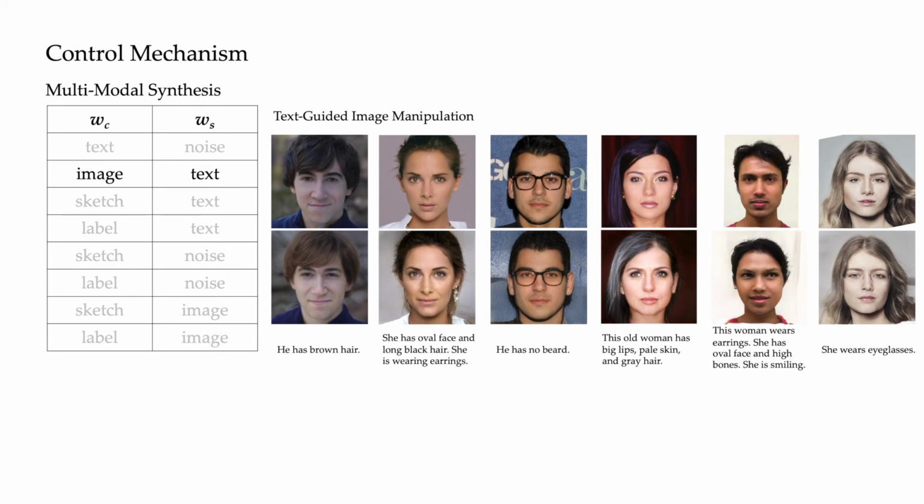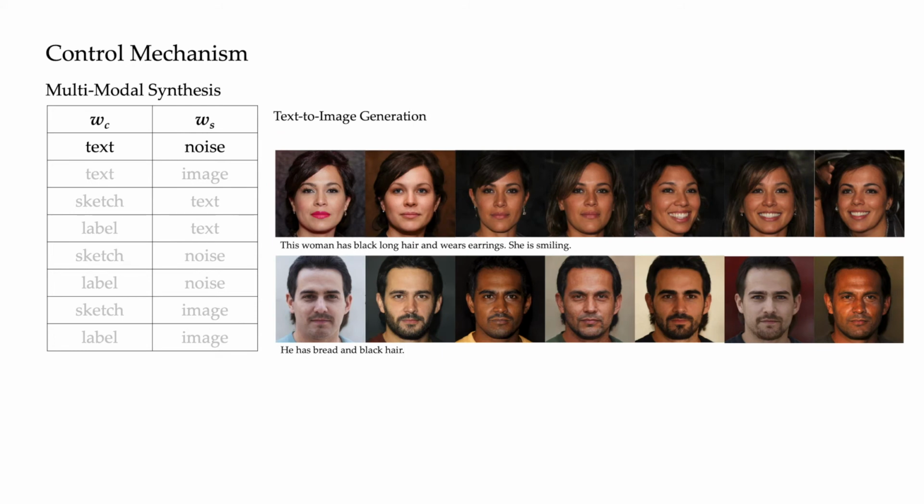The layers for mixing should be relevant to the text, for the purpose of modifying the relevant attributes only and keeping the unrelated ones unchanged. To produce diverse results, all we need to do is to keep the layers related to the text unchanged and replace the others with the randomly sampled latent code.